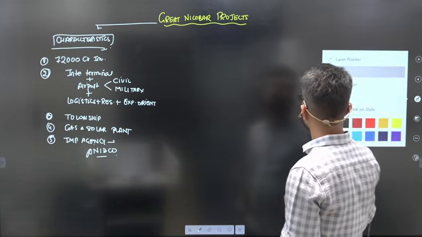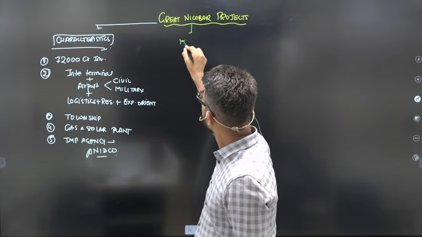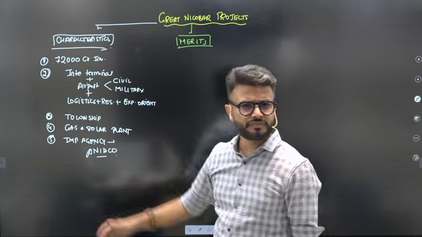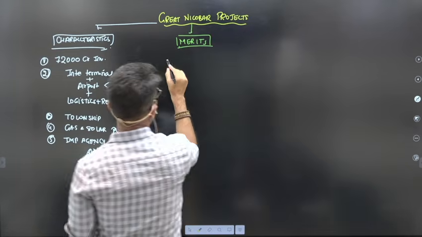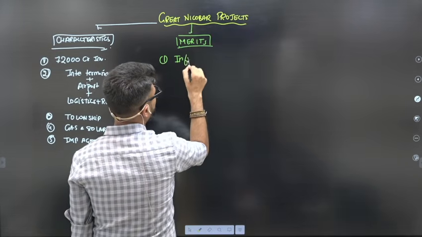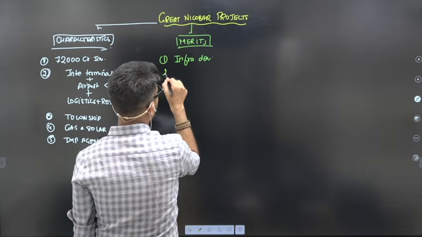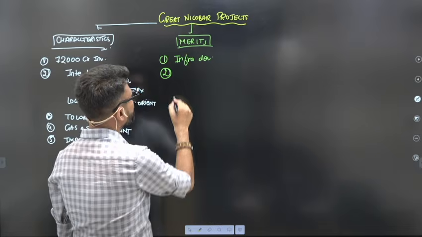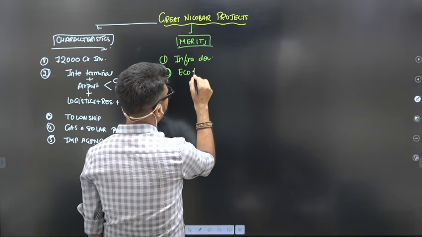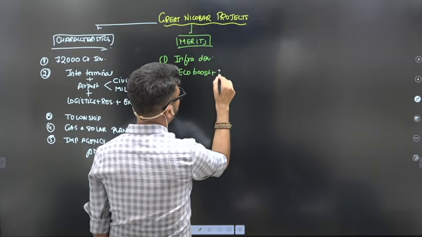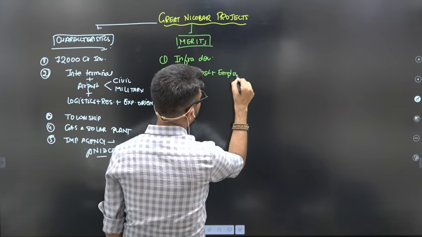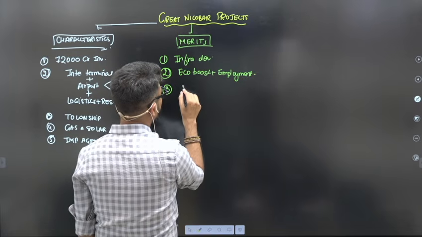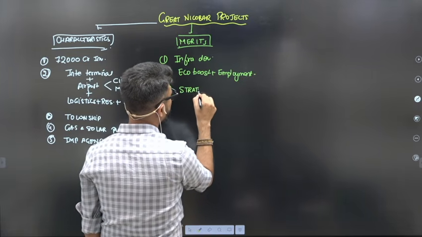The second is, what are the merits of this project? As you can see from this basic discussion, the merits will span across infrastructural development, because large scale infrastructure development is taking place. Along with it, there will be an economic boost in the region, and employment creation. The third important thing is what? It is strategic advantage. This is very important.